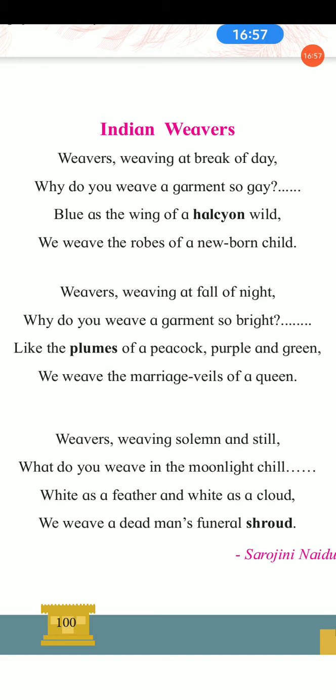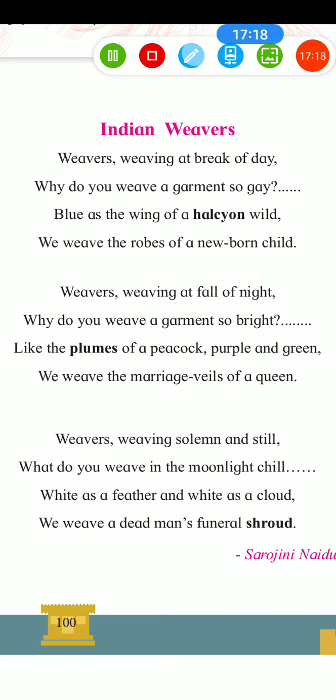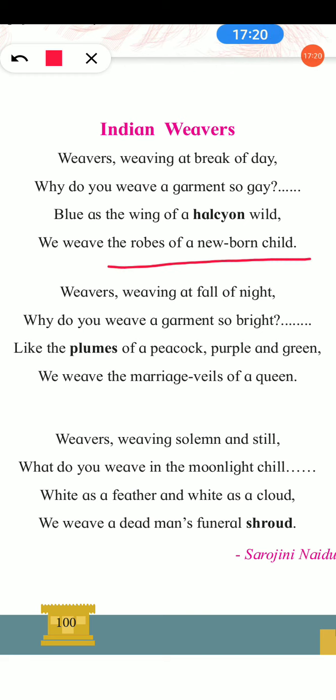We can see this bird which is a very bright blue colored bird which looks very pretty, and because of that she asked the question. That time she got the answer that blue color indicates happy mood. So what they said, we weave the robes of a newborn child. Robes means dress. We are weaving blue colored dresses for a newborn child.